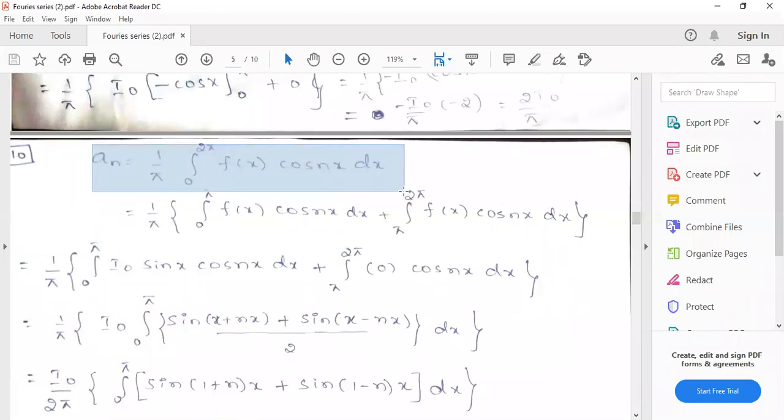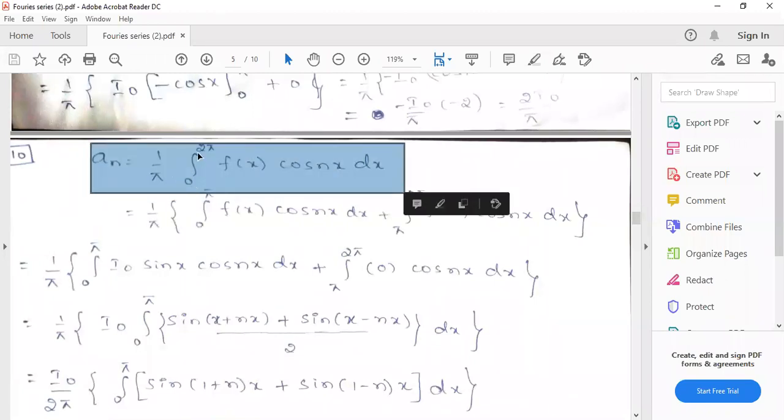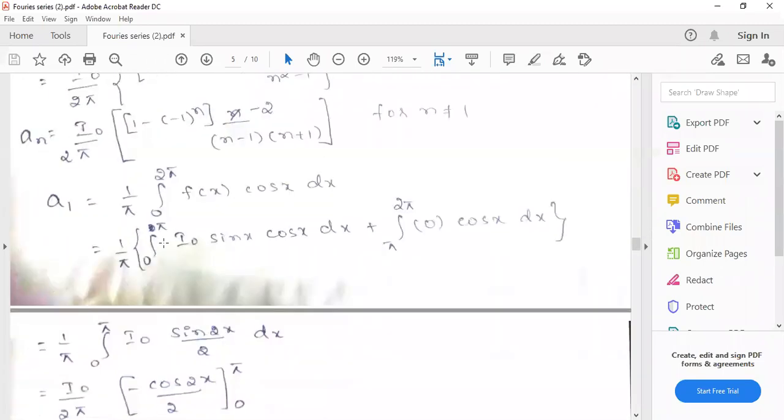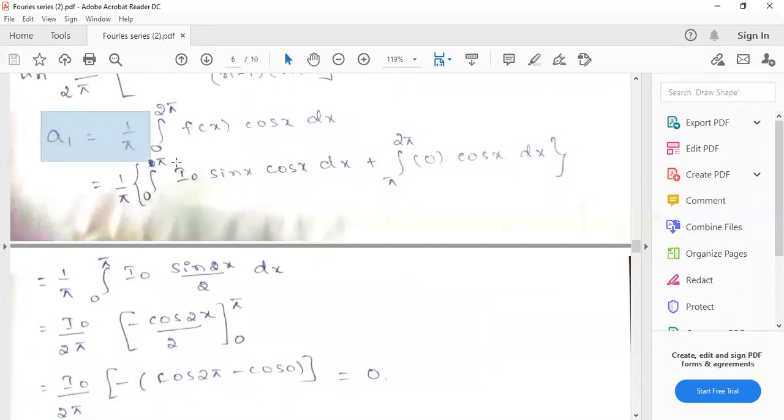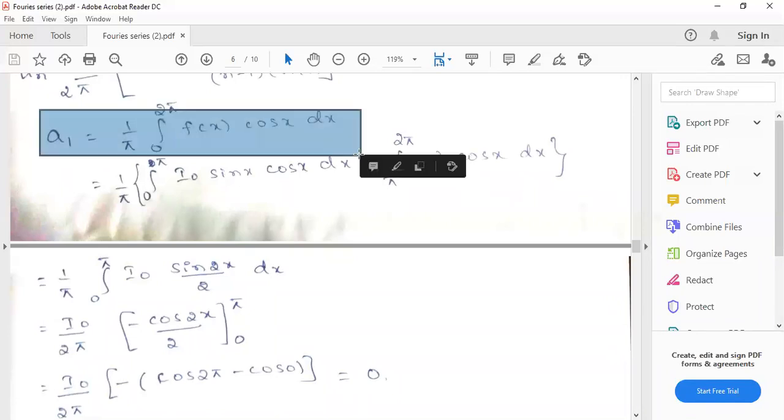If you put n equals 1, this will become 1 by pi into the integral over 0 to 2 pi of f of x cos x dx. So a1 equals 1 by pi into the integral over 0 to 2 pi of f of x cos x dx. First you have to split the interval into two parts, 0 to pi and pi to 2 pi.